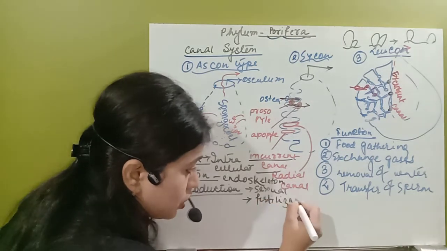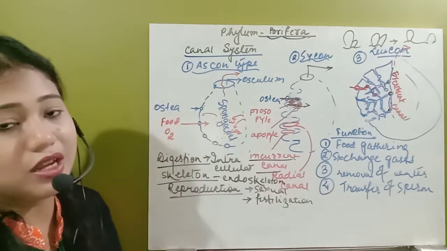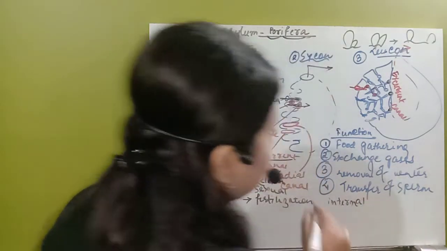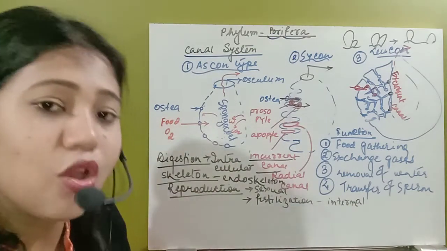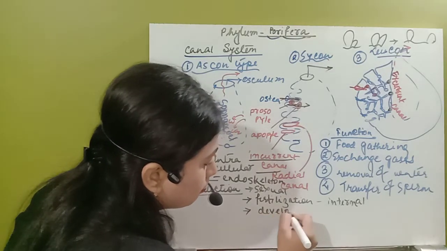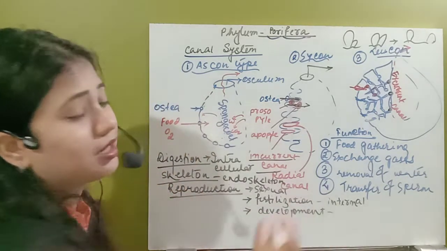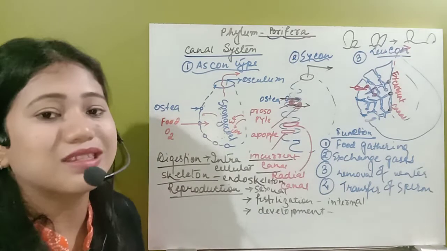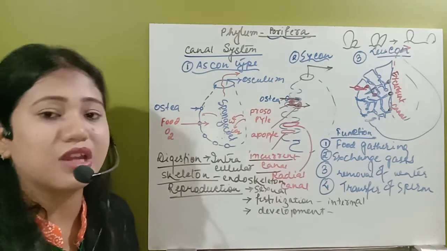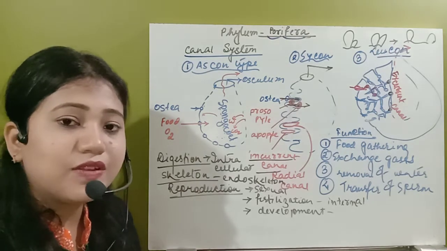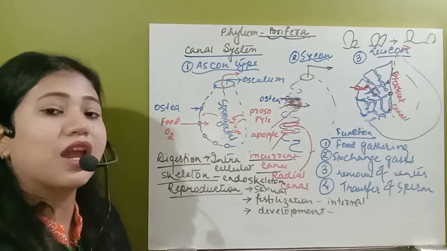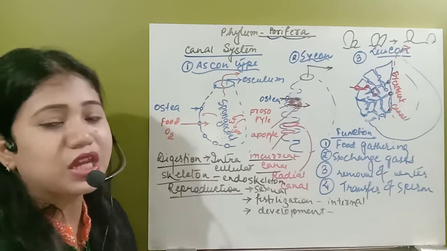Then what type of fertilization will they have? Is that fertilization internal or external? Fertilization is internal. That means inside the body, the meeting of male and female gametes occurs. What about development? Development is indirect. Indirect means that in their case, larvae are present. There are two larvae present. One is known as parenchymula and the other is the amphiblastula. These larval stages develop and metamorphose into the adult.